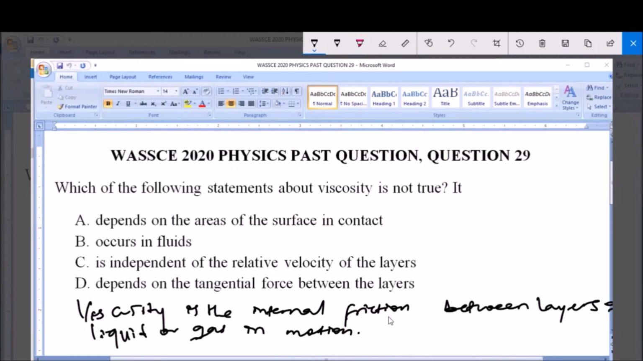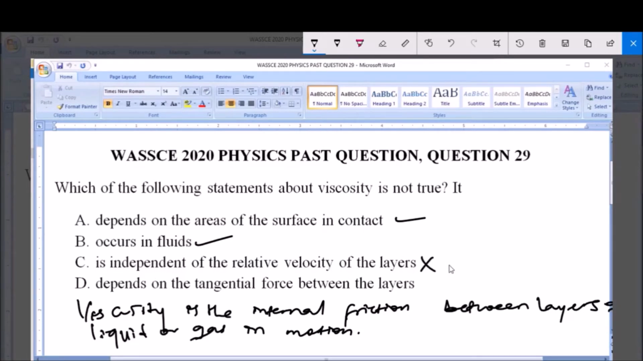Now option A says viscosity depends on the area of the surface in contact. Yes, unlike frictional force, which does not depend on the area of the surface in contact, viscosity actually depends on the area of these fluids. It depends on the area of the surface in contact, that is the layers in contact. The areas of these layers in contact is actually important in terms of viscosity, and it occurs in fluids, making option B valid.